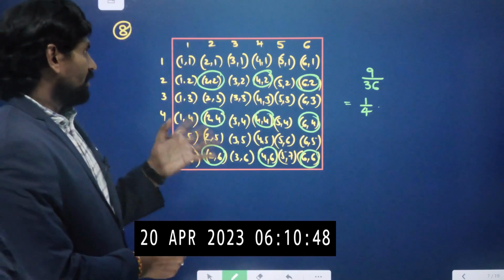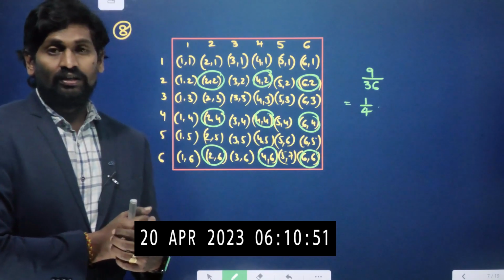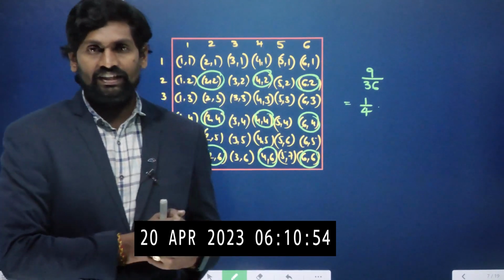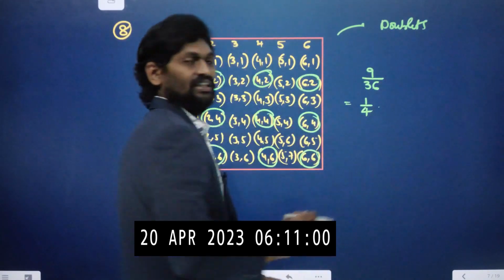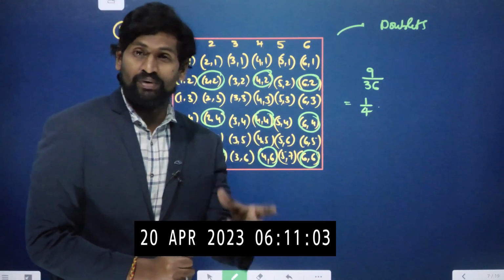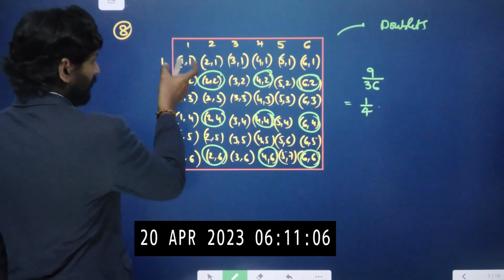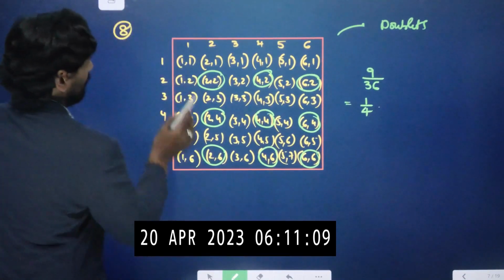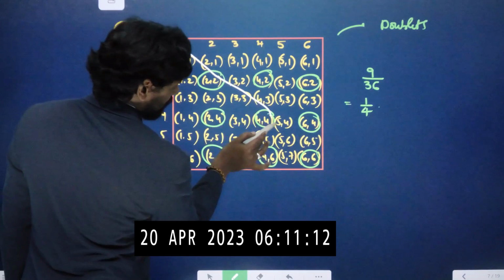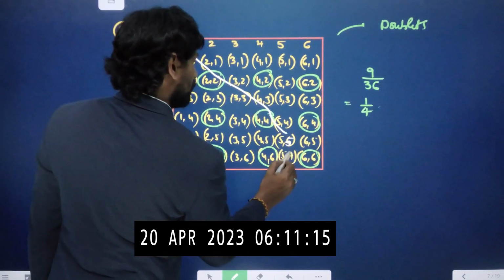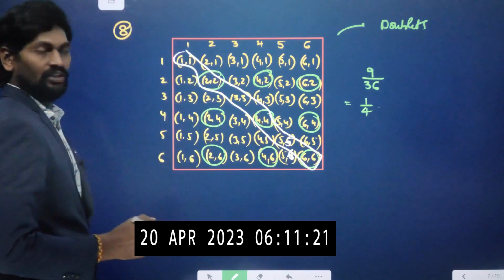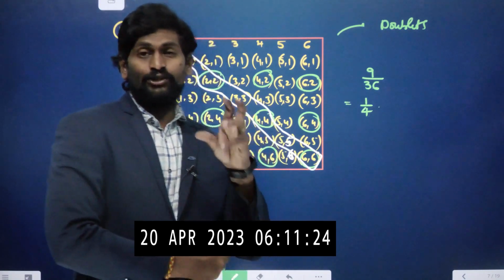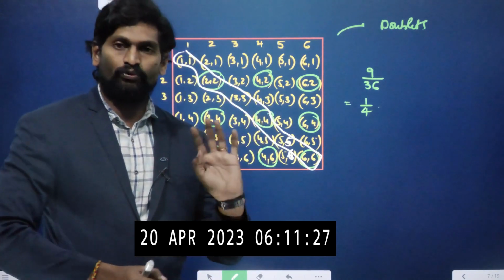Okay? Now here we also have to discuss the doublets. What are doublets? That means both dice show the same result. Like 1,1; 2,2; 3,3; 4,4. These are all called doublets. So both dice show the same result: 1,1; 2,2; 3,3; 4,4; 5,5; 6,6. These are called doublets. Remember it, it will be useful.